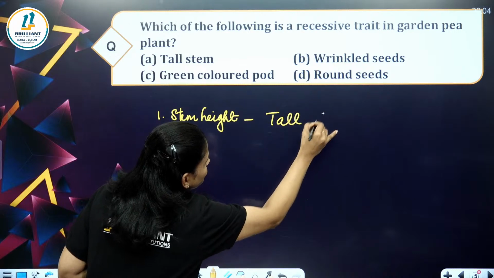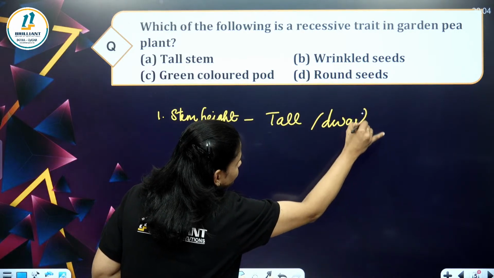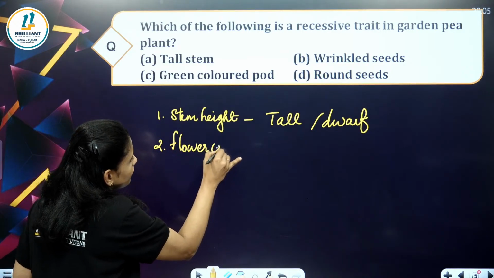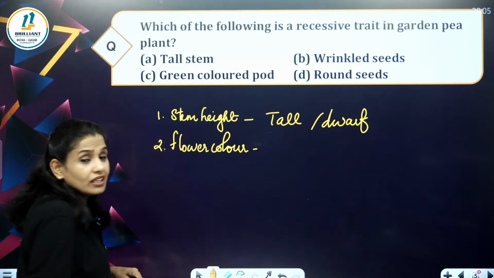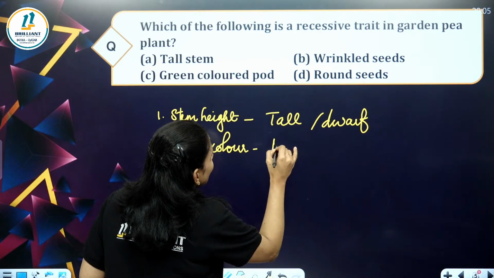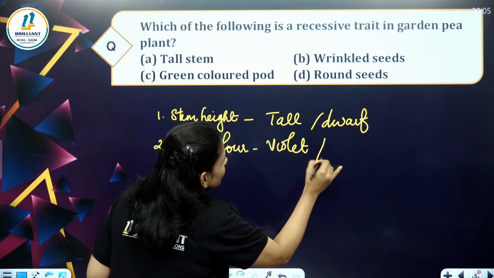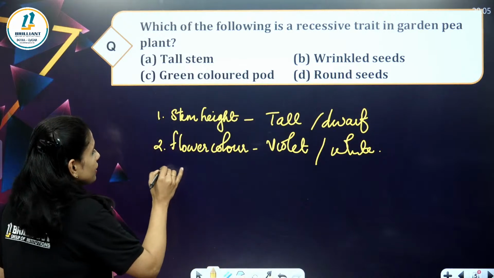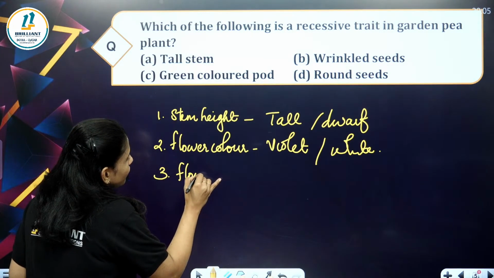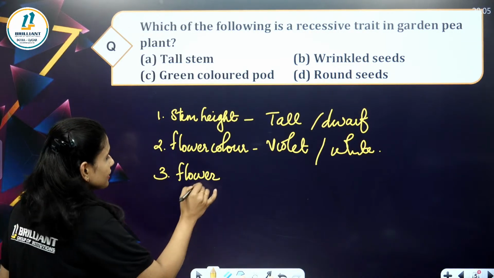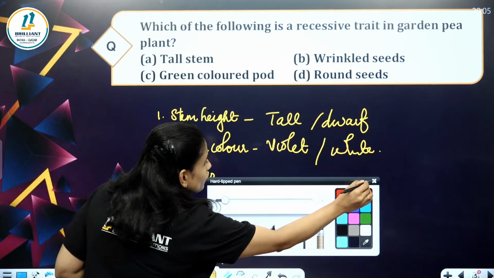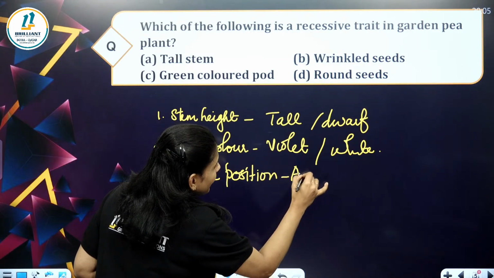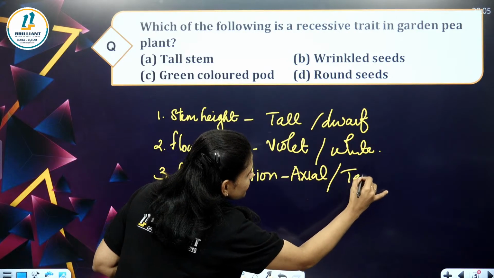tall, dwarf. Second one, flower color: violet, white. Then flower position: axial, terminal.